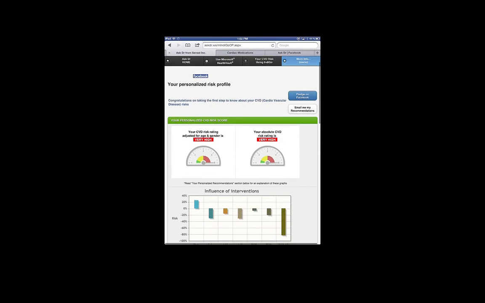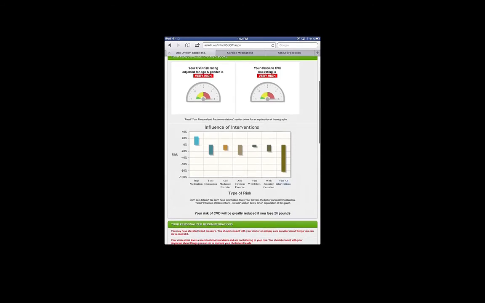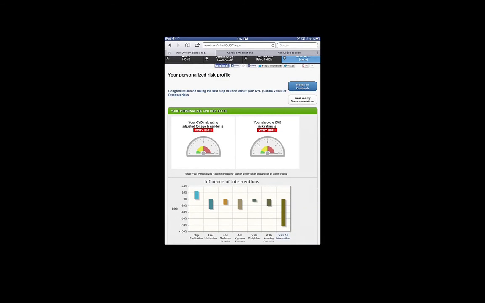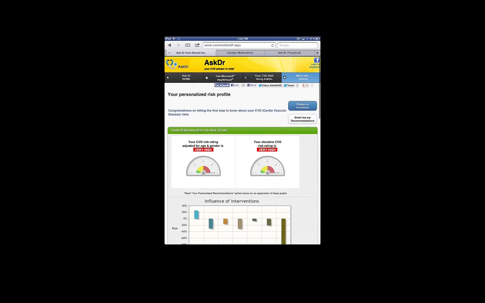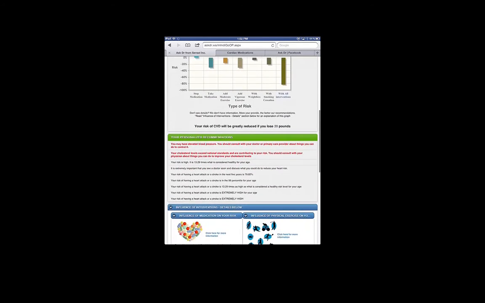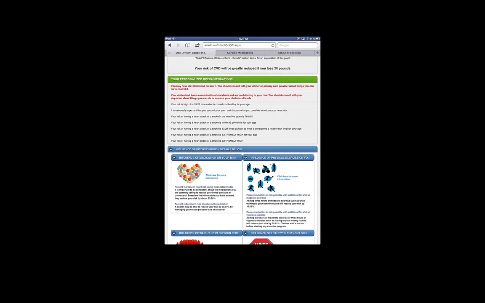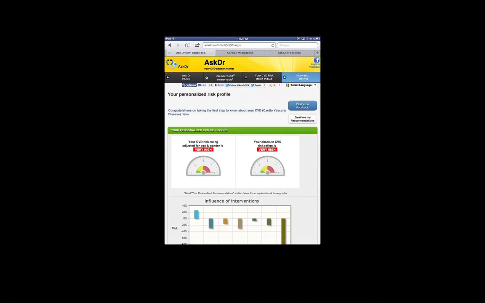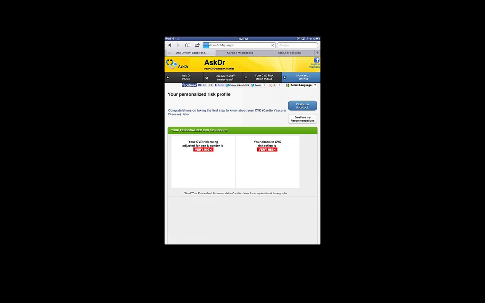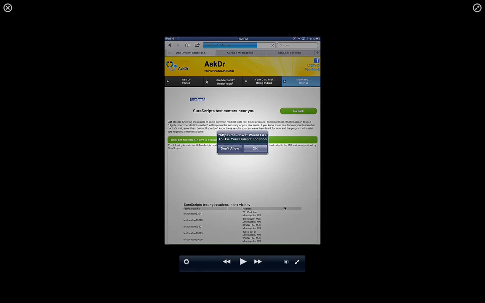Your interventions, it provides a dynamic graph using your interventions. It provides your risk score. Of course, you can post it to Facebook or email it to yourself. It provides all the different ways in which you can understand what your scores are and compare them with your peers. You could also get all the testing centers nearby, and of course keep track of all your cardiovascular risks. So for more information, please go on to the website.